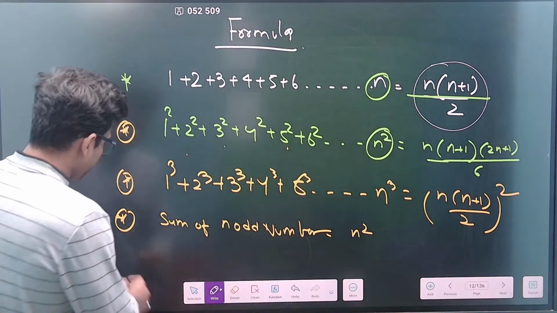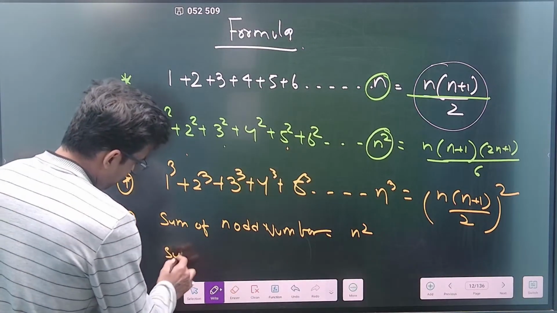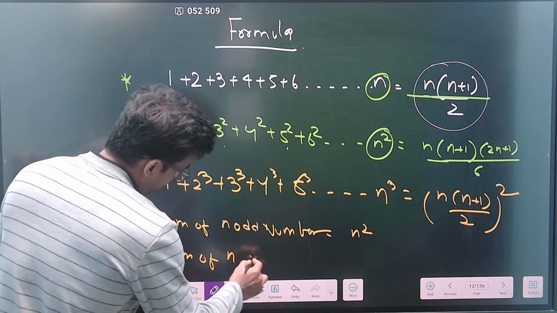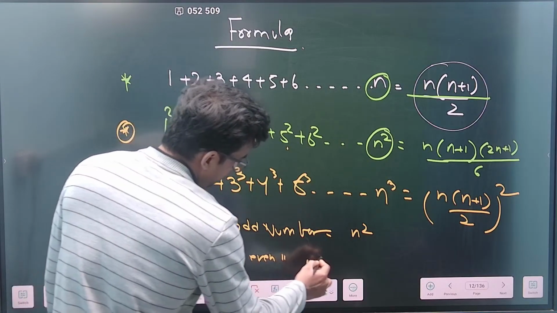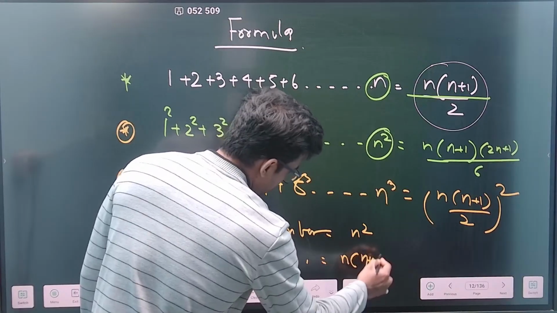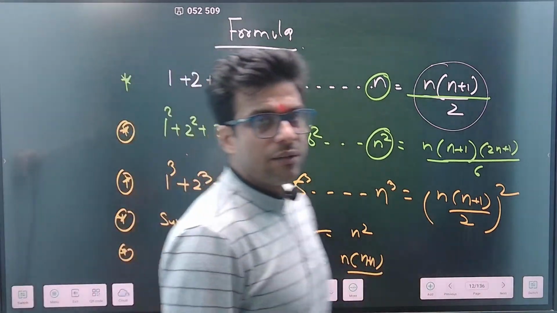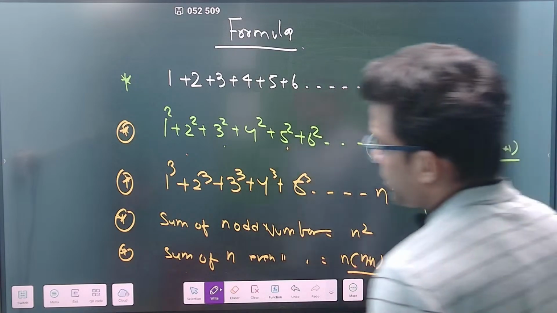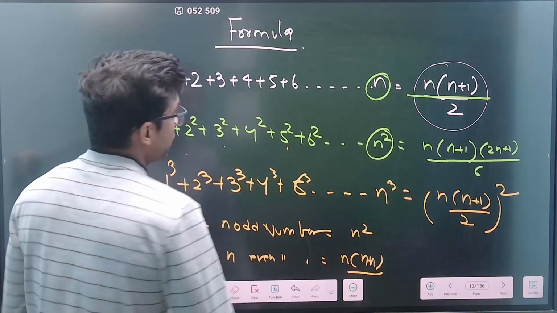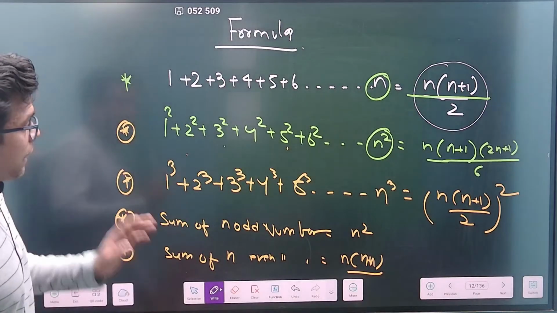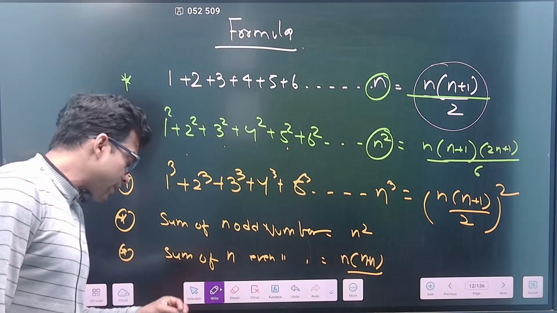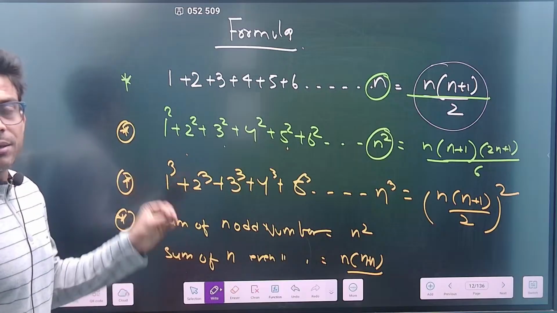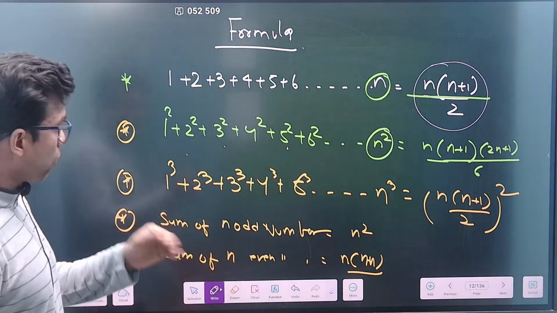Sum of n even numbers is n into n plus 1. So these are, I would say, a very basic part to understand. You should have memorized, or at least know, these parts before we start the syllabus, before we start the arithmetic section. Everyone who is watching my video should be aware of what we are studying. These are basic things which all of you should know.